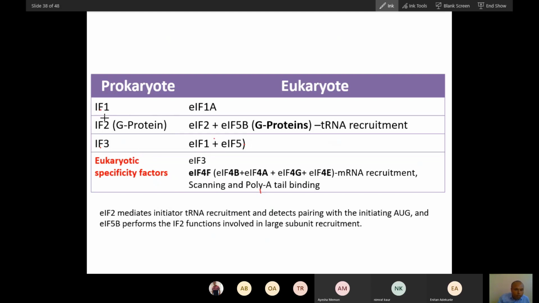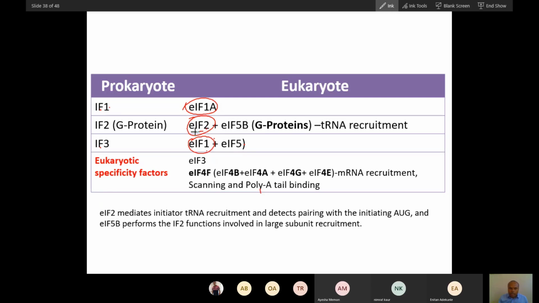So 1 and 3 will both be recognized by 1, and in between, 2 will be for 2. So initiation factor 1 will be recognized by 1A and 3 will be by 1. And eukaryotic initiation factor 5 will help both. 2 will be helped by 5B. How will you remember this? 5B comes with 2, because B is the second letter in the alphabet. So you can easily remember this: 5 helps 2 and 1, but 5B will help this.